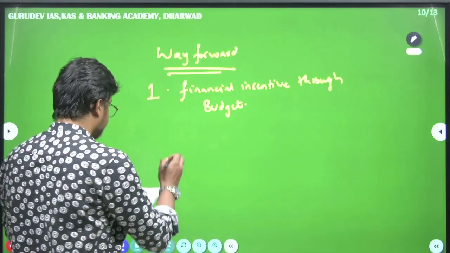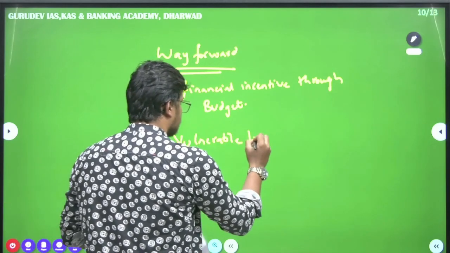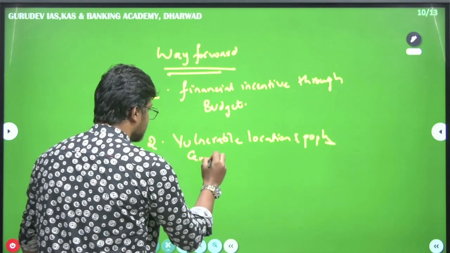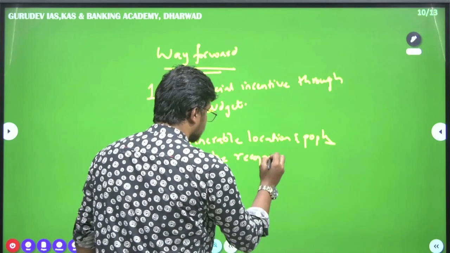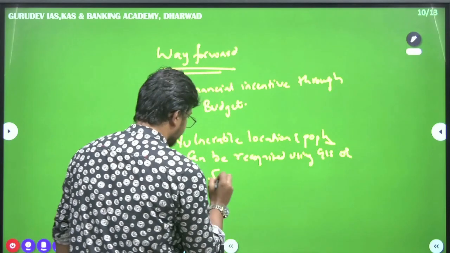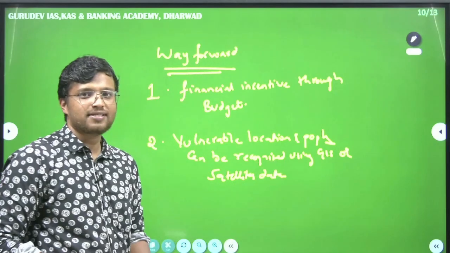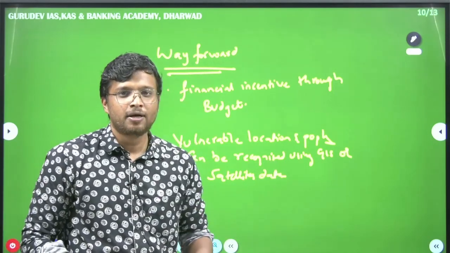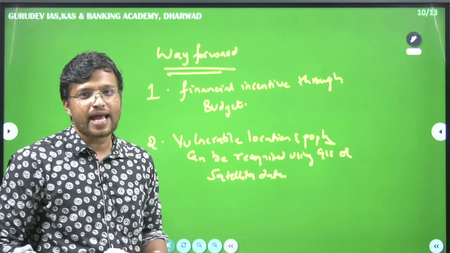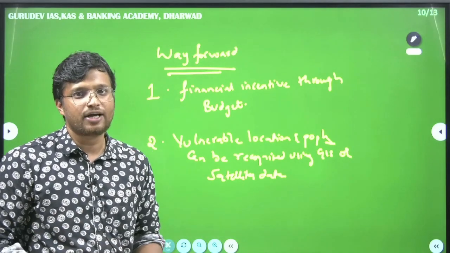Okay, secondly, vulnerable locations and populations can be recognized using GIS or satellite data. Okay, so using the geological survey data or using the satellite data, predictions can be made of where these urban heat islands can develop, and early measures can be taken to prevent or stop these heat islands from developing.